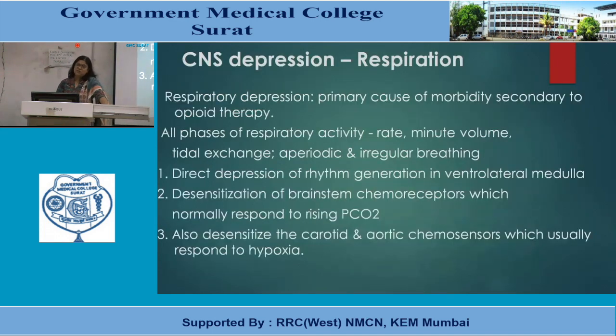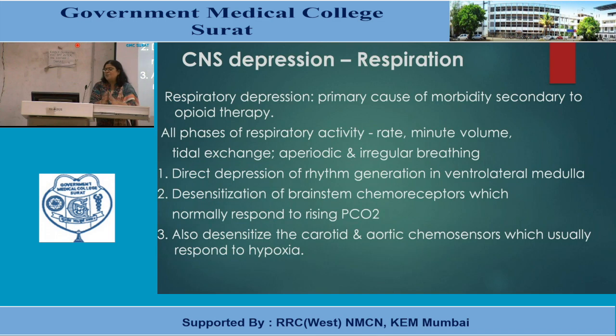Among other CNS actions, first is analgesia and second is respiration. Respiratory depression is the major limitation of opioid use. You can remember this by correlating this pharmacological action of opioids on respiration with their major adverse effect.